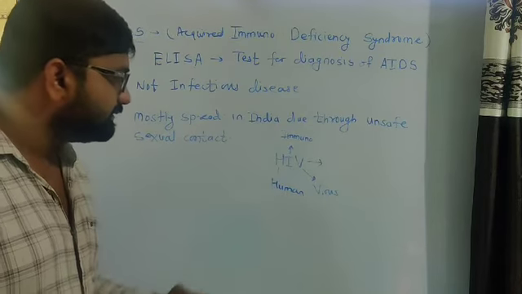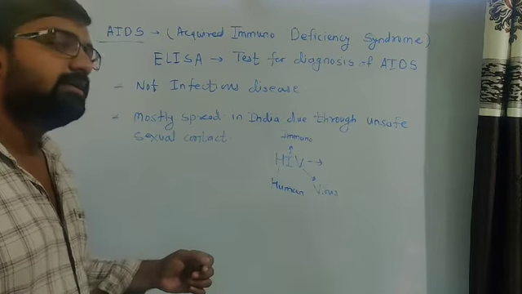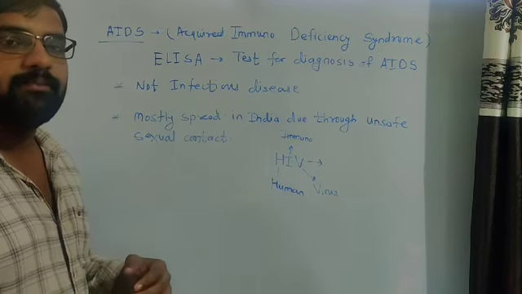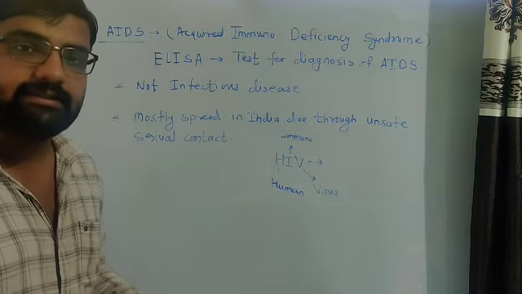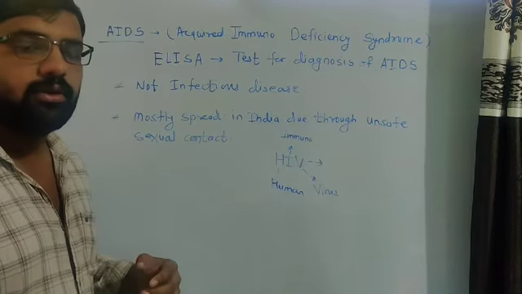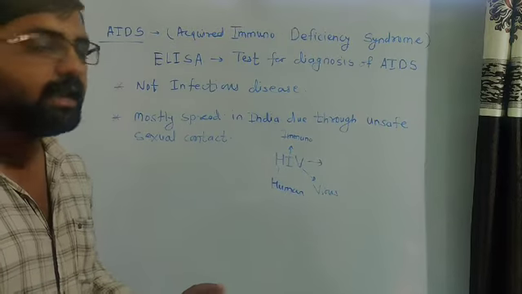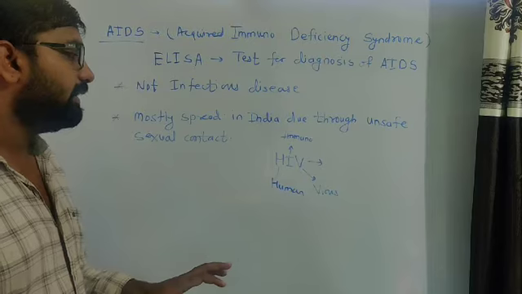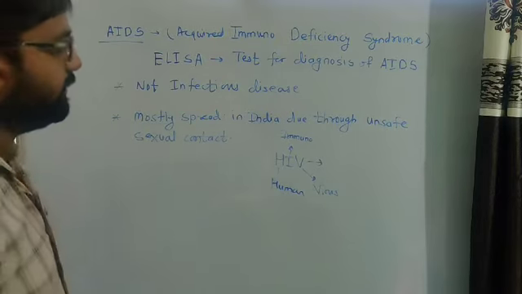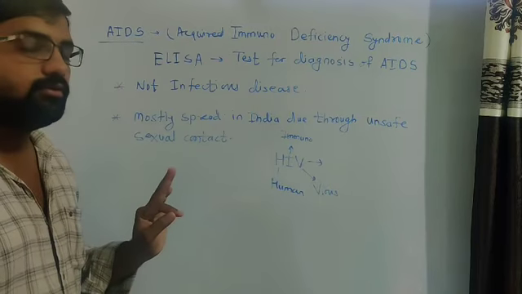This virus generally attacks our immune system, so the function of the immune system of our body decreases day by day, and it is unable to protect against various diseases. Due to the decrease in the working of our immune system, various diseases attack such a person. Day by day the person becomes weak and finally dies because of this virus, HIV.